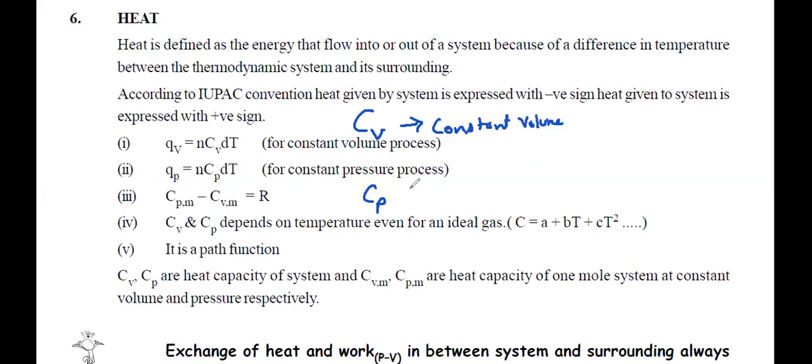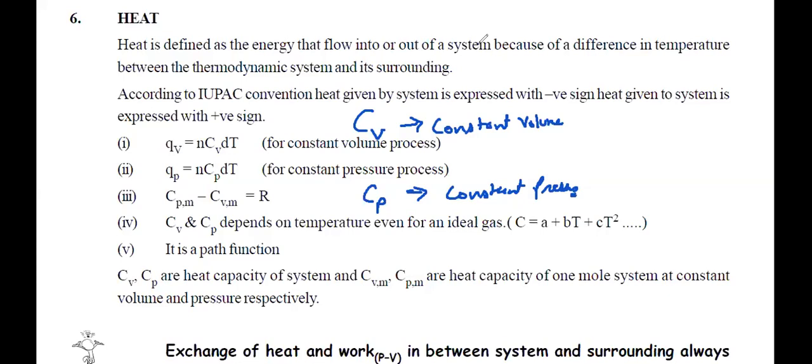And CP means heat capacity at constant pressure. Got it? CV means heat capacity at constant volume and CP means heat capacity at constant pressure. Tell me yes or no. This is just a notation.